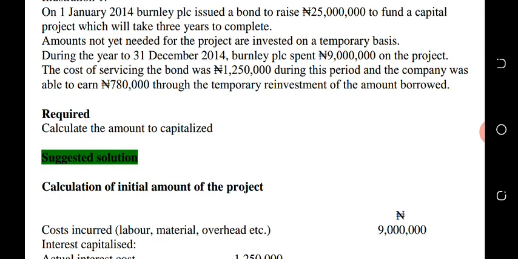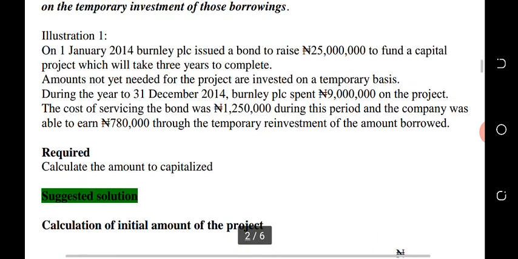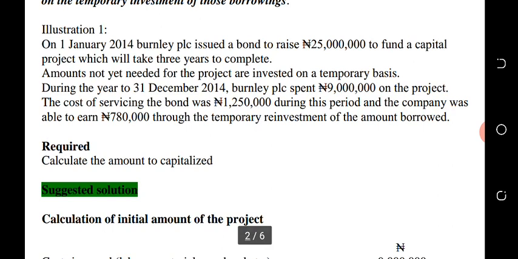The cost of servicing the bond was 1,250,000 during the period, and the company was able to earn 780,000 naira through temporary reinvestment of the amount borrowed. Now, very simple. This illustration is so simple. So we are to calculate amount to be capitalized. How much will be capitalized?